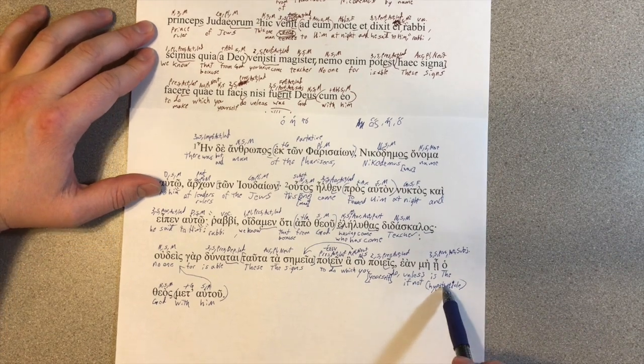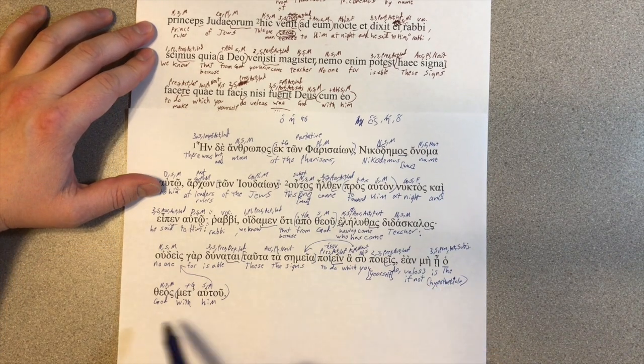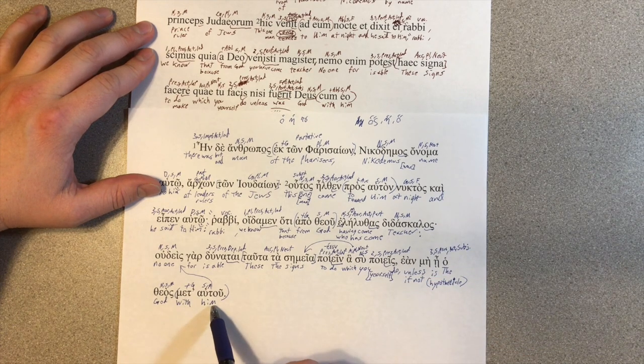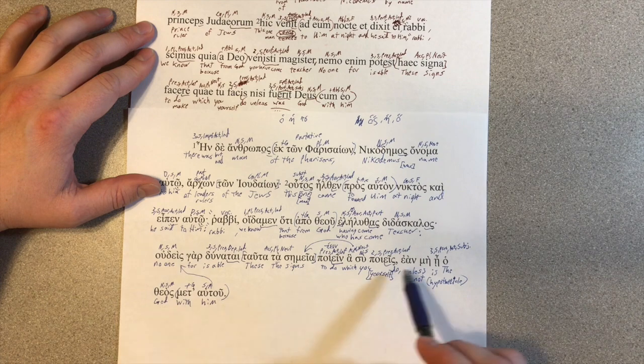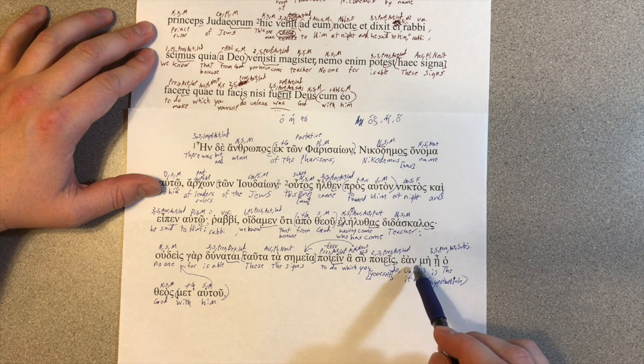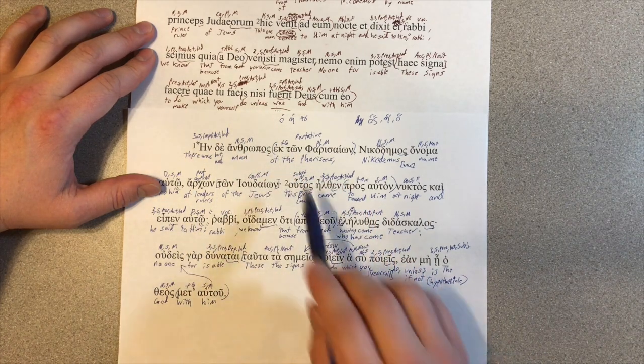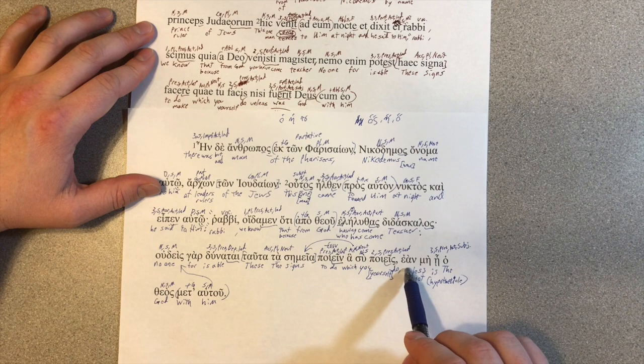Unless, if not, is the God with him. Got a present subjunctive right there. Meta autu, theos is nominative, and then our particle for the clause right there. Unless, nisi, eon me, and nisi, those two are equivalent, so that's good.